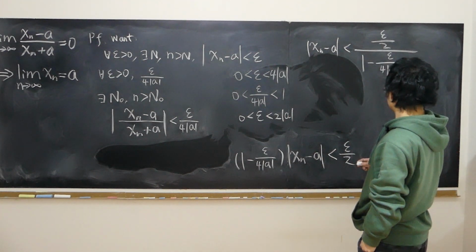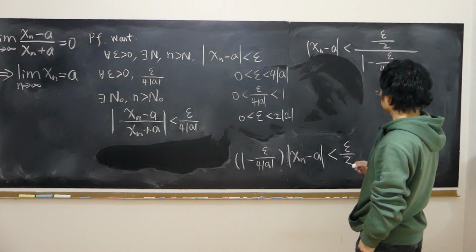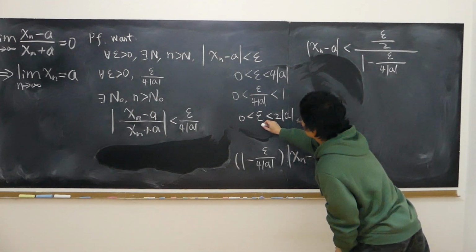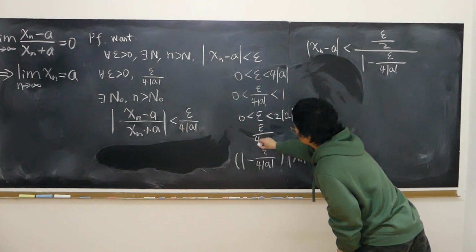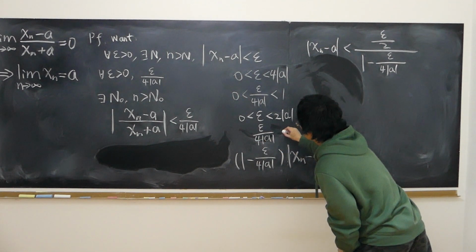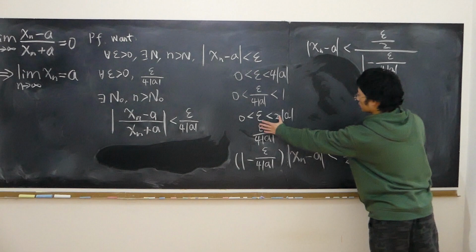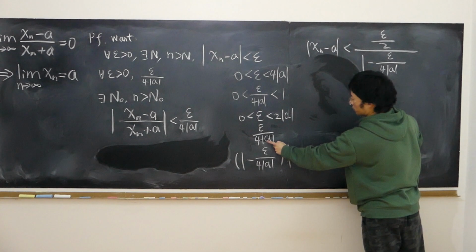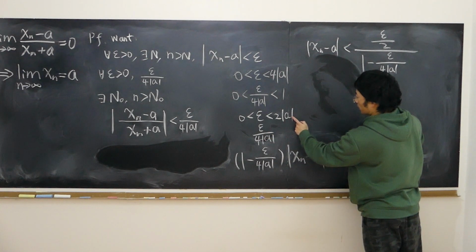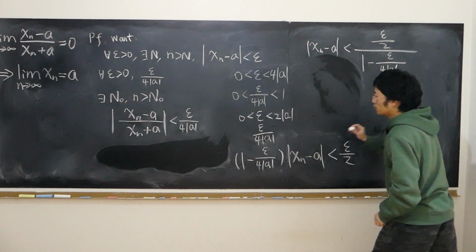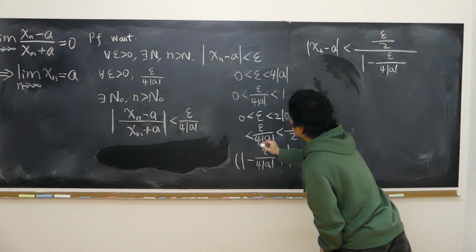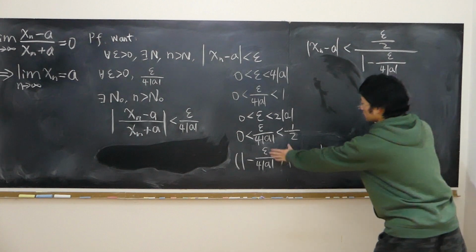That way I can make sure that, if I say epsilon over 4a, this inequality can lead me to, if I divide epsilon by 4a absolute value, divide 2a absolute value by the same thing, 4a absolute value, simplify down to just less than half, larger than 0, of course. This is easily proven.